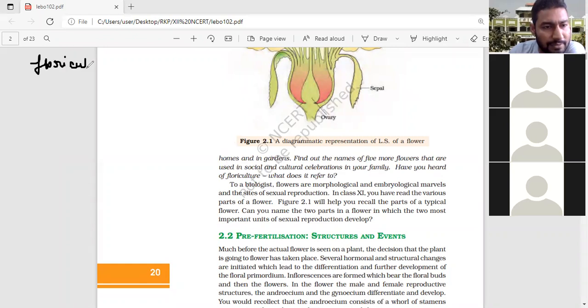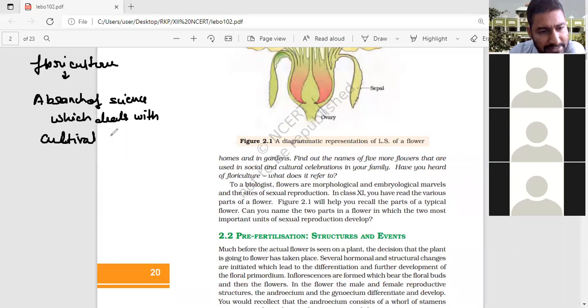You can say it is a branch of science which deals with the cultivation, trading, and marketing of flowers.